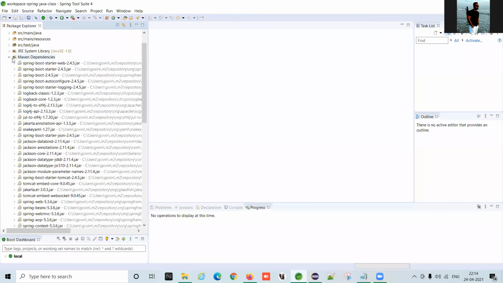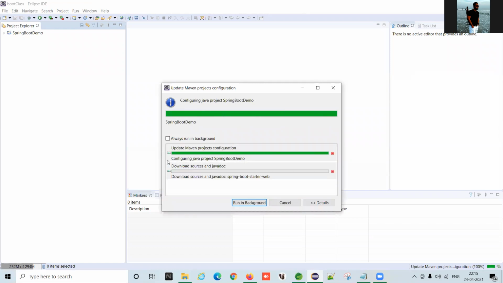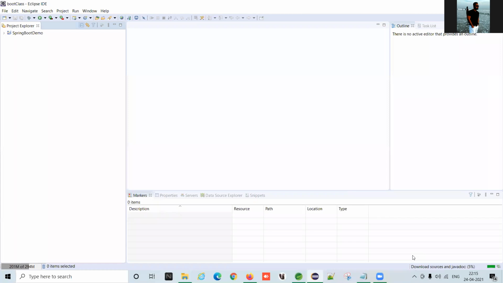I think it's understood now, how we will use it in Eclipse and how we will use it in STS. Hello. Yes, sir. Someone was asking about how to set up in Eclipse and STS. So I think those confusions have gone. Yes, sir. Okay.